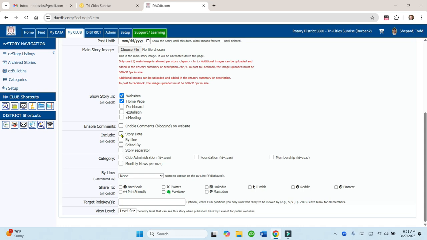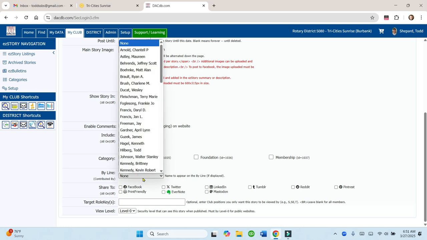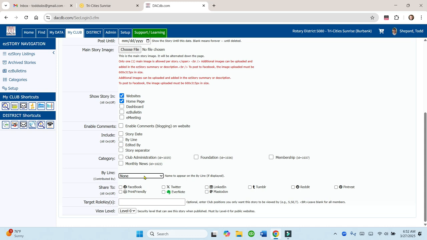And then you can include in here also the story date, the byline, edited by. And then as you go down further, you can drop down the person or member that created the story, or the club champion if you're talking about a specific program or event that you're hosting. And then right here you can click and you can share it to your social media automatically on Facebook or Twitter. You can make it printer friendly if you want people to print off a document to fill out, like